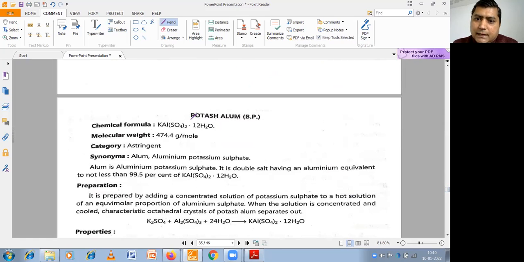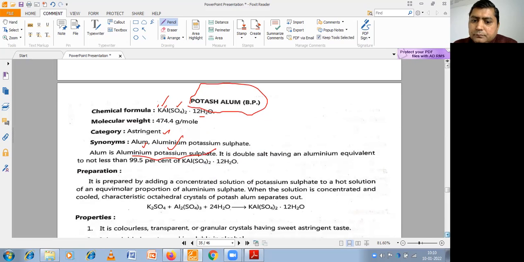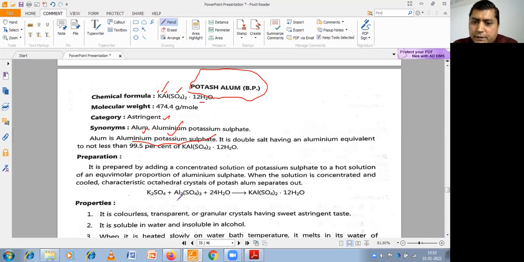Potassium alum, that is potash alum, I have discussed with you. That is potassium aluminium sulfate. It is an astringent. Its synonyms are alum, aluminium potassium sulfate. It can be prepared by the reaction between potassium sulfate and aluminium sulfate. So potassium alum we can obtain, precipitated out.